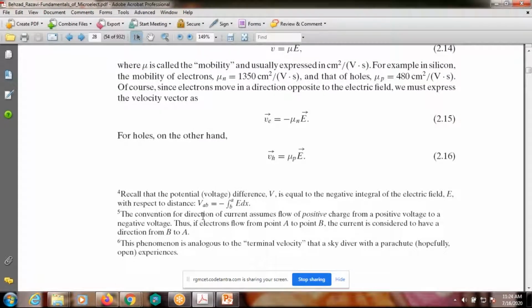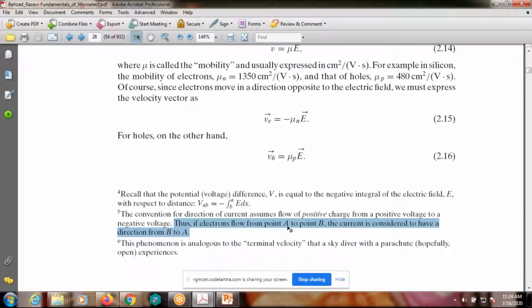The convention for direction of current assumes flow of positive charges from positive voltage to negative voltage. Thus, if electrons flow from a point A to B, the current is considered to have a direction from B to A. I think this is an important point. Observe here: if electrons flow in one direction, conventional current is in the opposite direction, right? Remember this one.